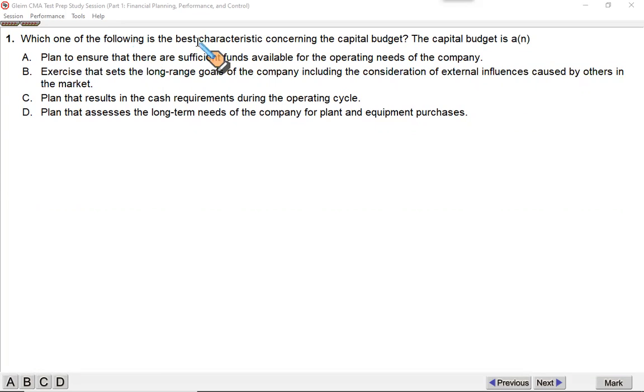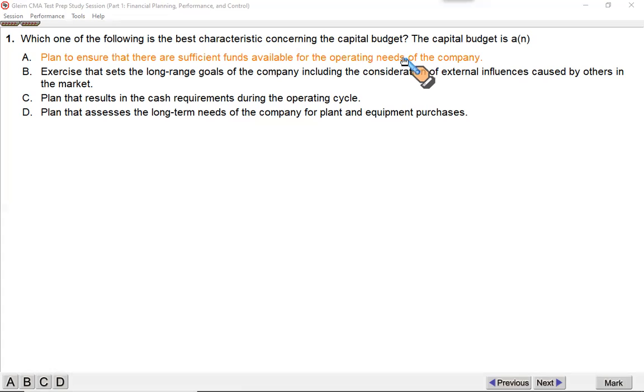Which of the following is the best characteristic concerning the capital budget? Capital budget is also one of the financial budgets. In capital budget, we plan how much investment we are going to make in long-lived assets, property, plant, and equipment. This is the area you will discuss in much detail in your CMA Part 2, Section E. The capital budget is a plan to ensure that there are sufficient funds available for the operating needs of the company. No, capital budget is not for this purpose.